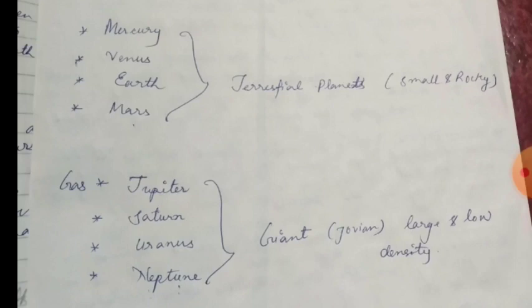Within these giant planets, we have 2 further classifications: Jupiter and Saturn are considered mainly gas planets, okay. However, Uranus and Neptune are basically considered ice planets. So ice is predominant in Uranus and Neptune. Beyond Neptune, it has a kind of belt which is known as the Kuiper belt.